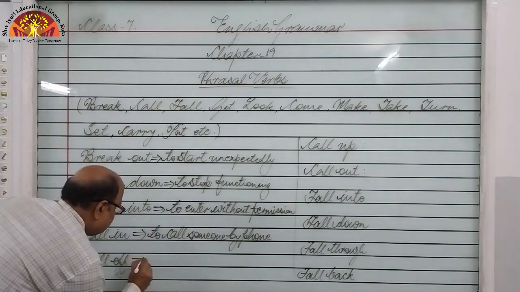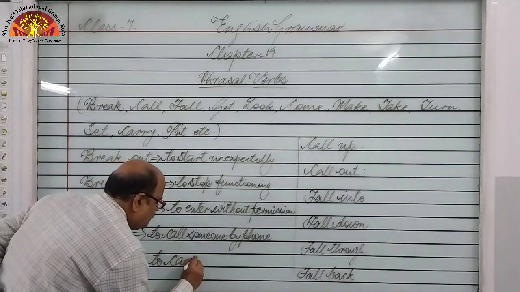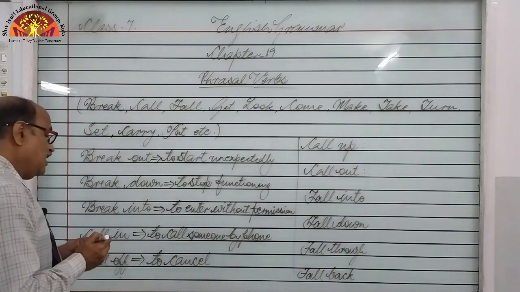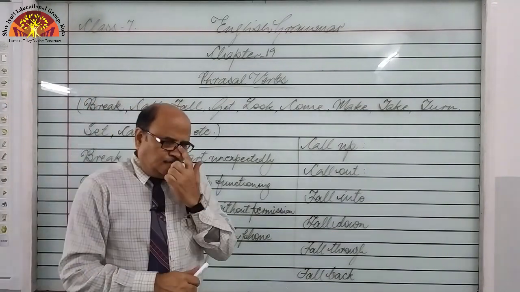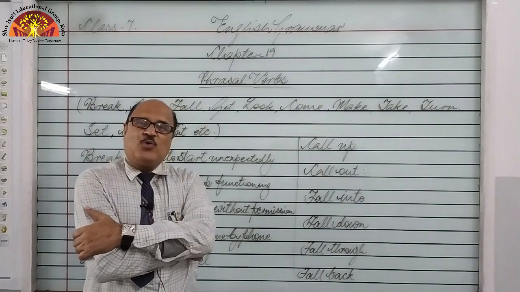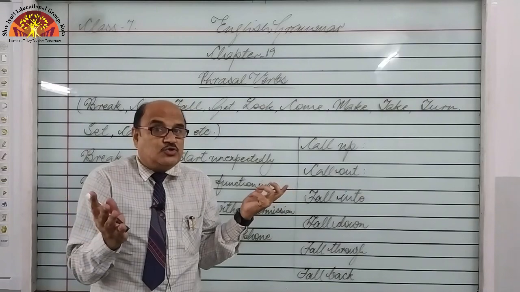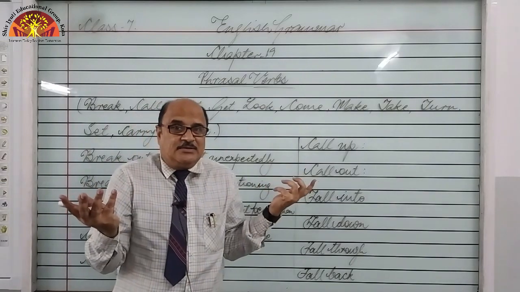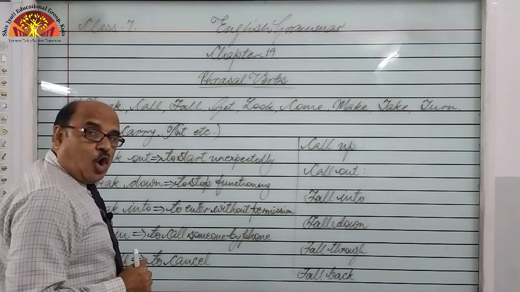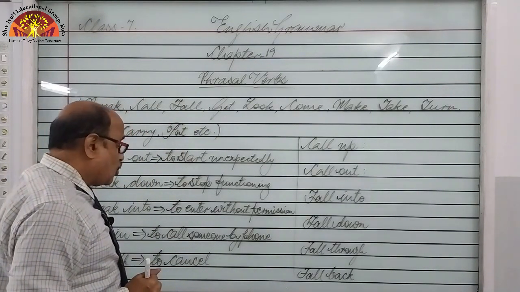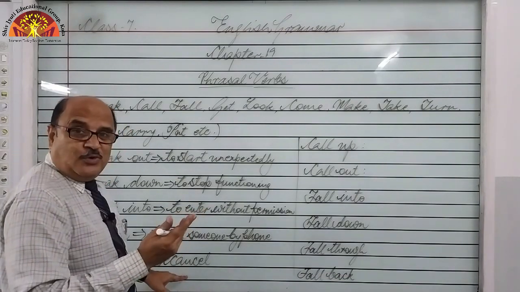Call off means to cancel something, right? Suppose last week we decided to go for a picnic, but all of a sudden that was cancelled. So what to say? The meeting is cancelled, the picnic is cancelled. So what to say? The picnic has been called off, the meeting has been called off, right? To cancel or to postpone, right?